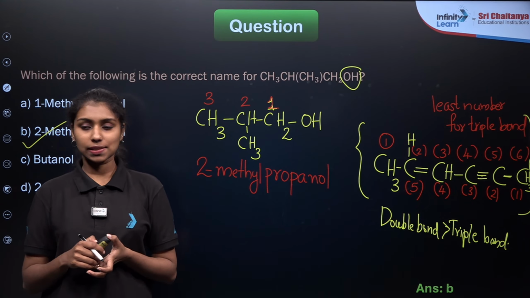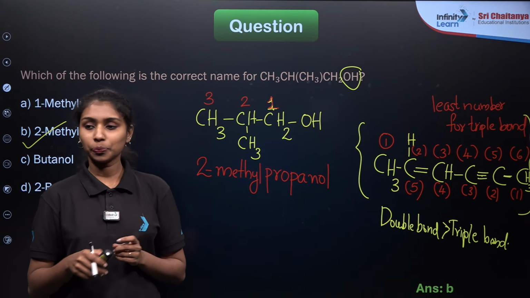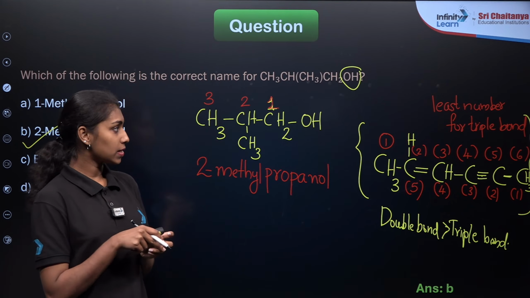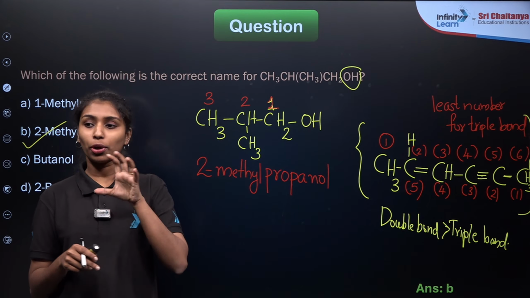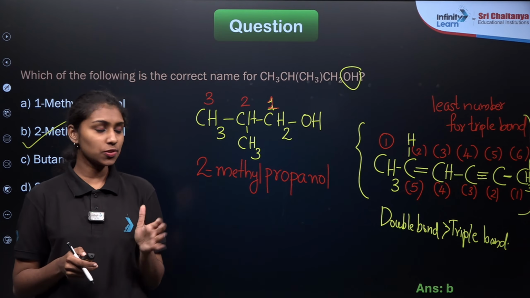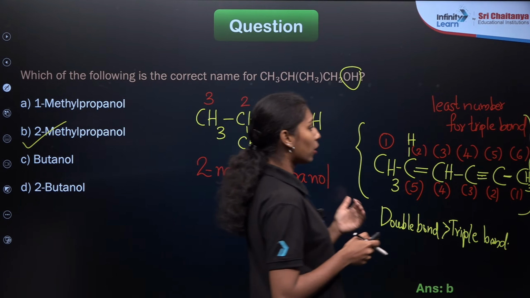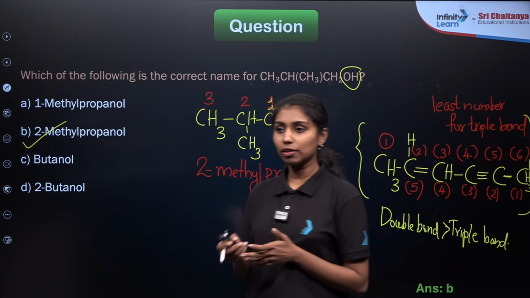So let me explain it in the next class with a good example. Just revise the recorded session. I have already given the priority order for the different functional groups there. So you can just revise the session on IUPAC naming of carbon compounds. If not clear, we will explain again.